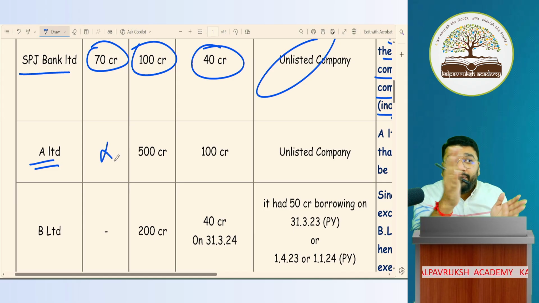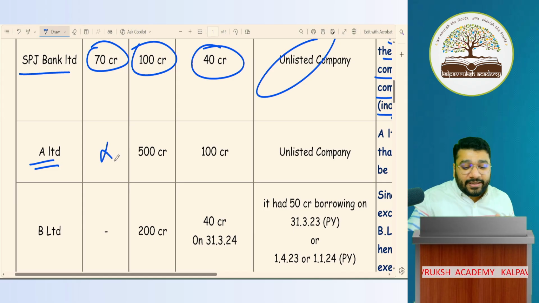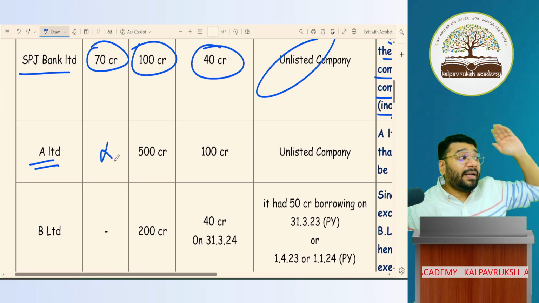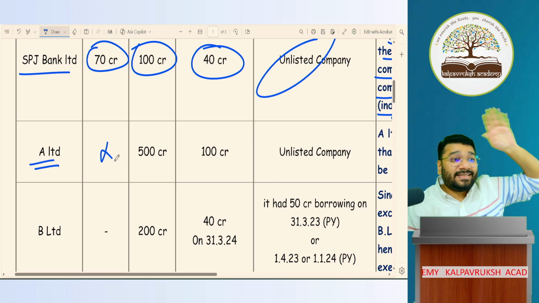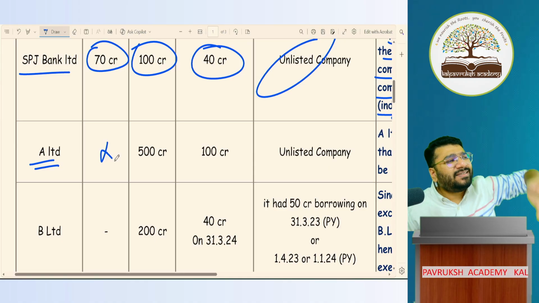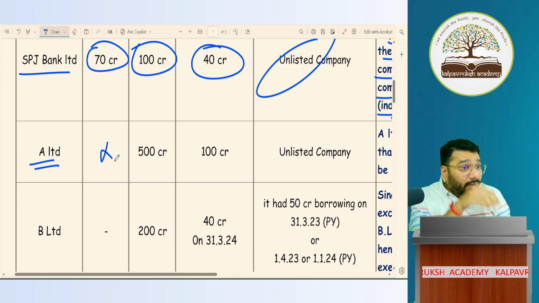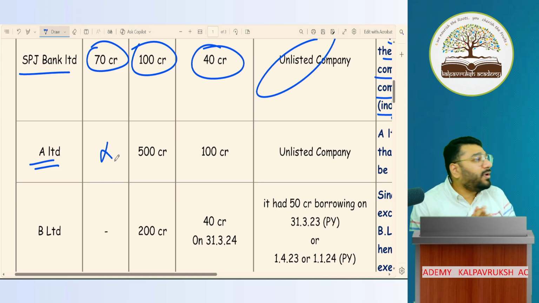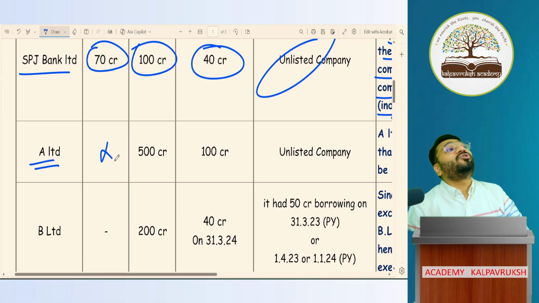Now, the roadmap of Ind AS is there, no? It is past. What happened in 2015, 16, 17? What is the limit? We thought, who will ask history and all? What is applicable now, that only ICAI should check. But in one of the FR attempt papers, Financial Reporting, Final, they asked the roadmap of Ind AS. Nobody would have studied it. Who will ask a question about 2015, 16, 17?